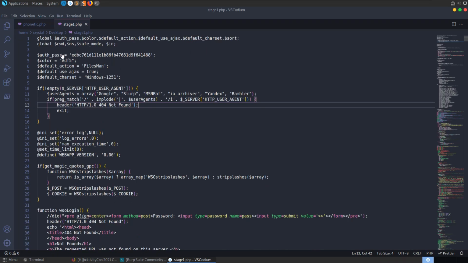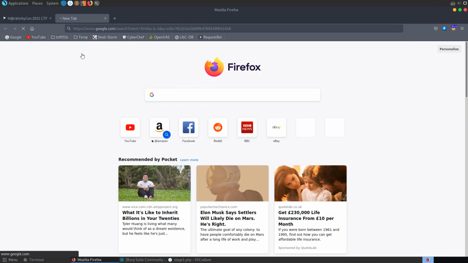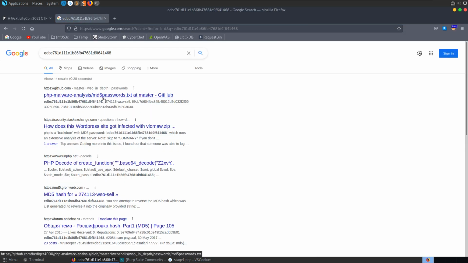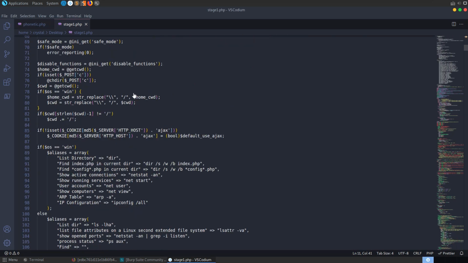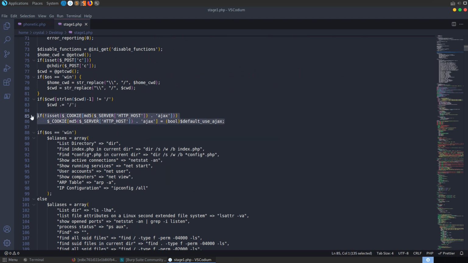The first thing we notice here is we have an auth pass. So if we actually take that and even just go and search it in Google, we'll quickly find that this is an MD5 of this password here, I guess, or this string, which I thought might come in handy, but it actually didn't seem to. We could also go and just search for other parts of the script.